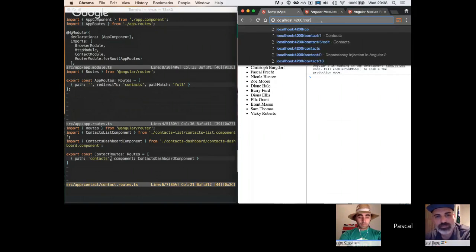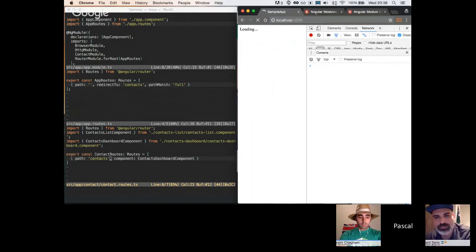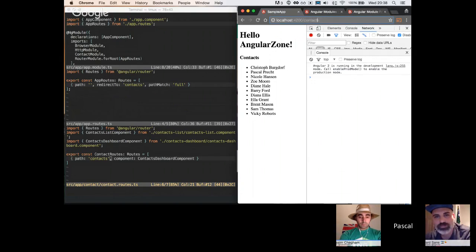Even if I go back to root, it will redirect us to contacts, because that's what our root route configuration says. That's really cool. So you're actually delegating the definition of the routes to the module. Correct, because that's where they belong. And the cool thing is the whole contact module can also be lazy loaded, and the routes just come with it. You don't have to care about that, which is pretty cool.